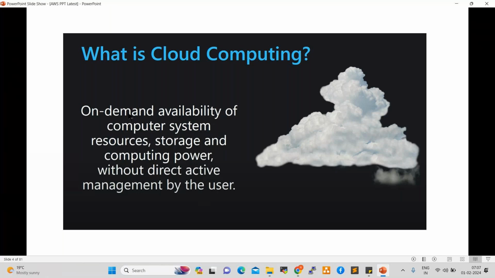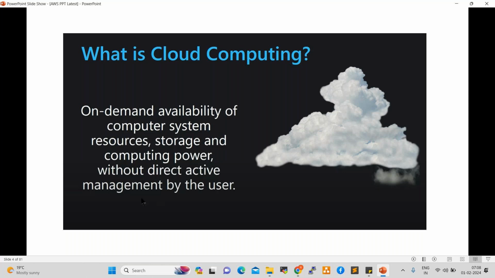On demand is nothing but immediate, instant. Whenever we require any server, storage, network, or resources, we can create it within 1 minute, which is on demand.